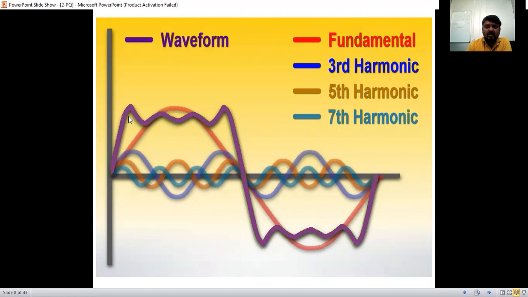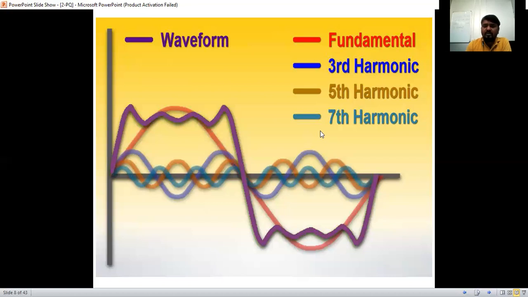So for the seventh harmonic, see here how the distorted waveform goes up, down, up, down, up, down like this. So this is for the third harmonic, this is for the fifth harmonic, and this is for the seventh harmonic. So this is the introduction of harmonics.